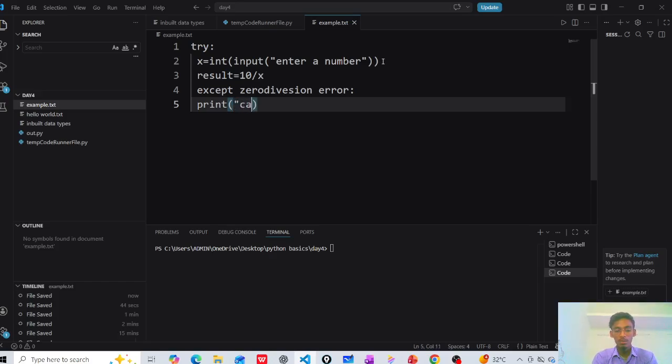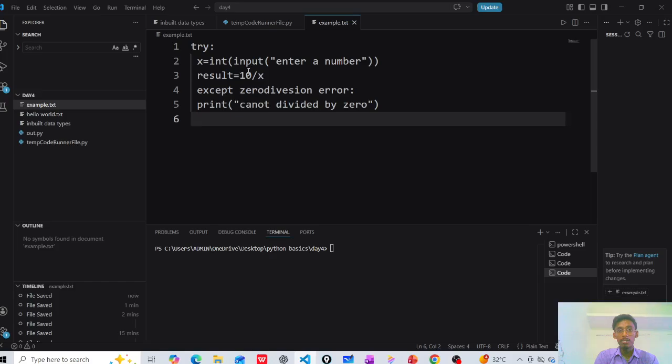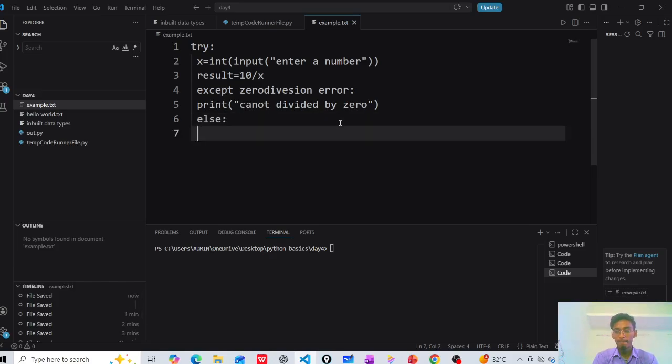Print, cannot divide it by zero. And next one, this is the exception and this is the code. Next is else. I have given here else, print result.